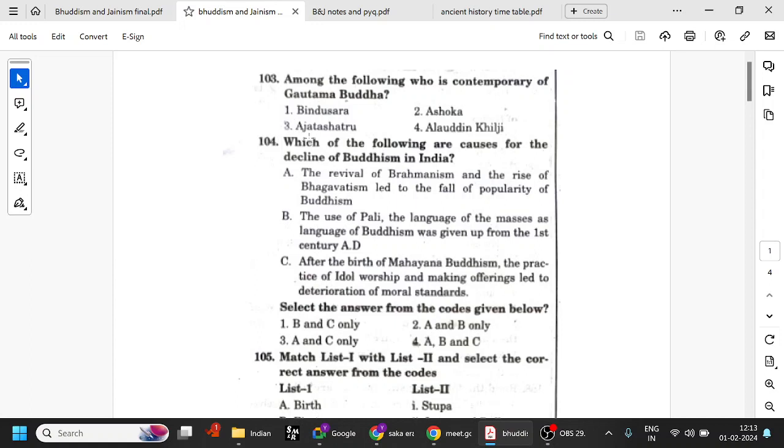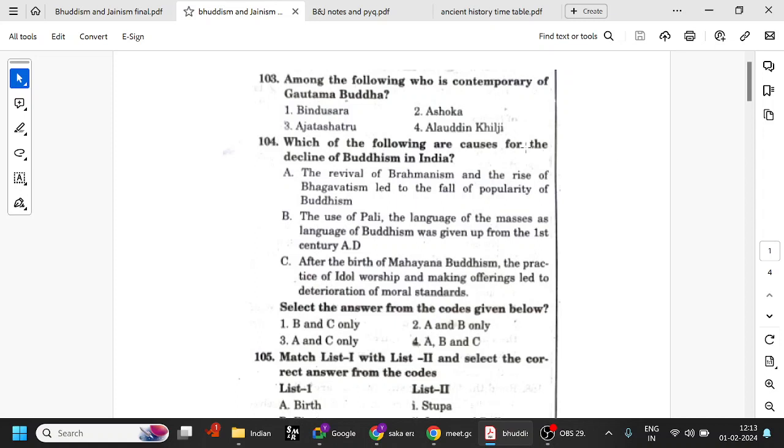Bimbisara is the father of Ajatasattu. They both belong to the Haryanka dynasty of the Magadha Empire. So we've seen all that, and they are contemporaries of Gautama Buddha, Bimbisara and Ajatasattu. Alauddin Khilji came long after. Ashoka is the Mauryan Empire, which comes in the 3rd century BC. Basically, Bindusara is the father of Ashoka. Chandragupta Maurya, his son is Bindusara, and his son is Ashoka.